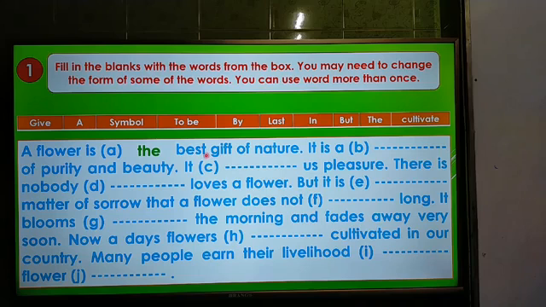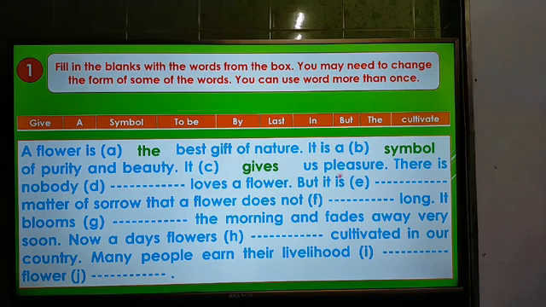The second one will be: it is a symbol of purity and beauty. Then the third one: it gives us pleasure. Here the answer will be gives, because the subject is third person singular number and it is in present indefinite, so we have to add s or es after the verb.